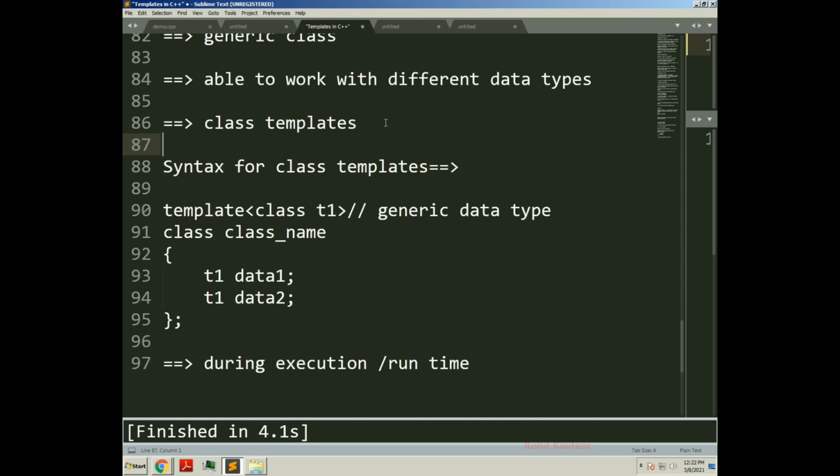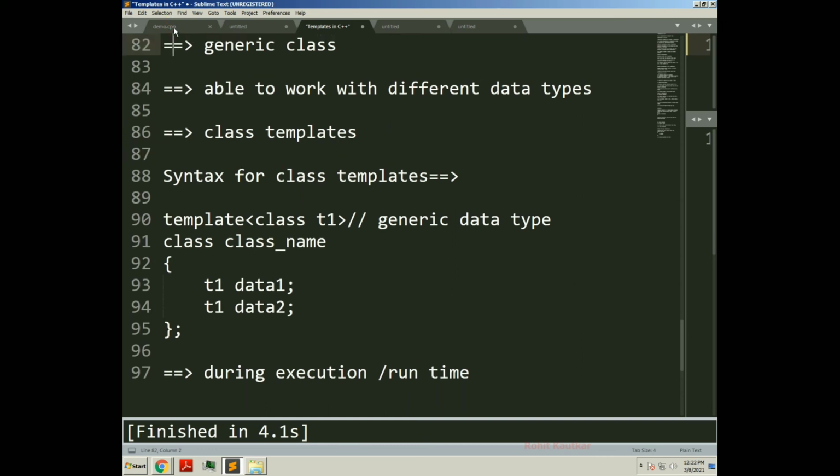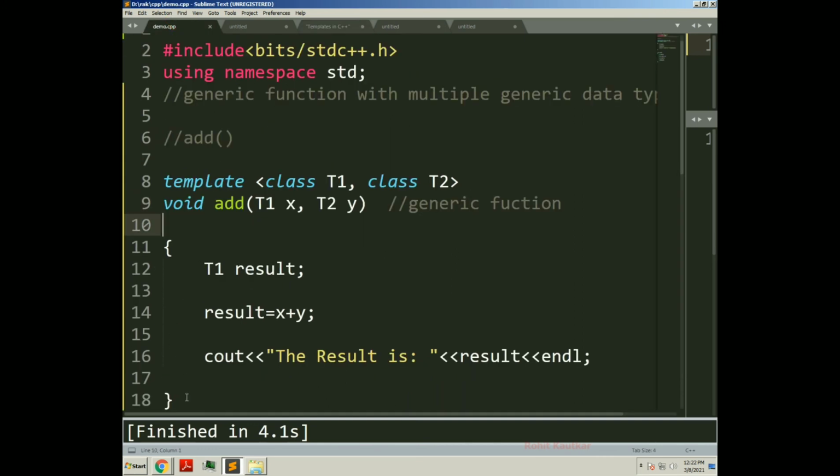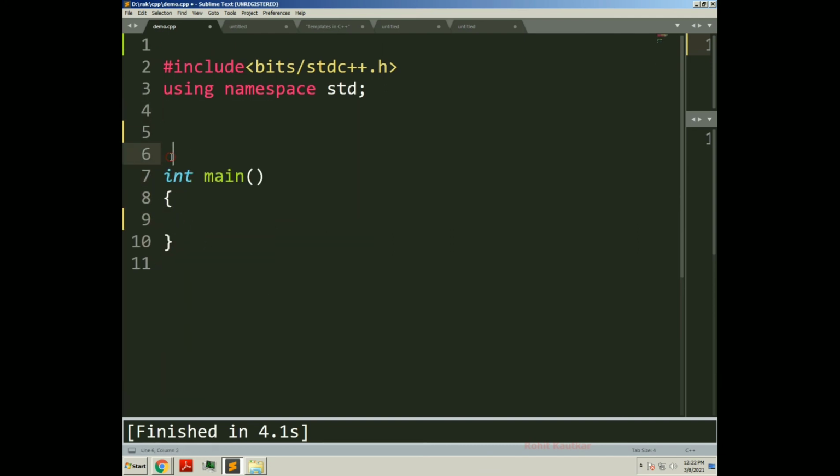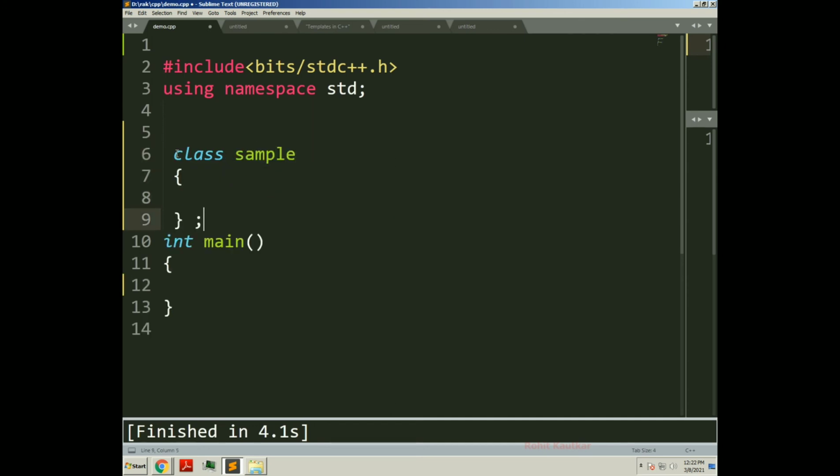Now I will move to the coding part again, and I will remove all these things. In this we will create one sample class, class Sample. Within this class we will create two variables, but before creating them we will define this class as a template class.